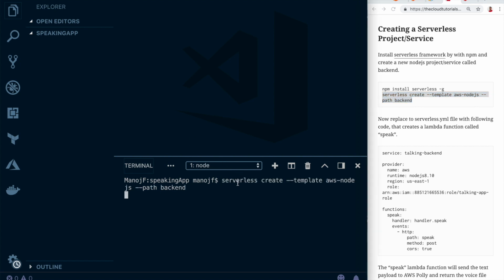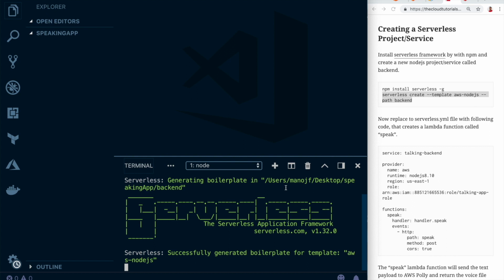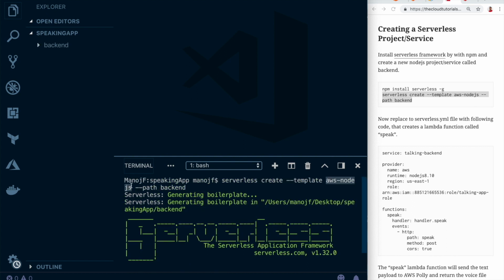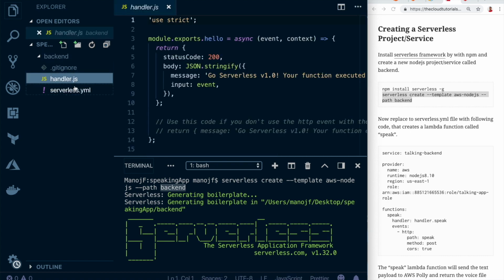So you can simply do that by typing serverless create --template, and we are going to create an AWS Node.js project and I call that service backend. As soon as you paste in this code and hit enter, you should see there's a folder called Backend with handler.js and serverless.yml file.